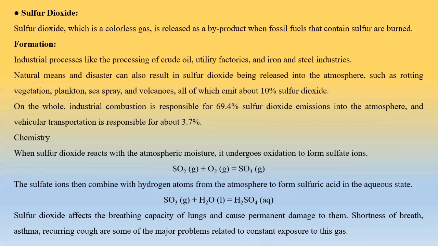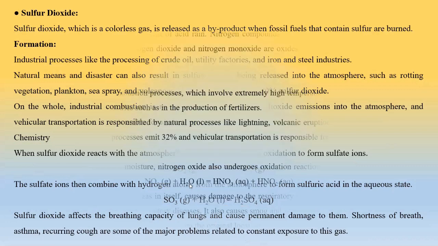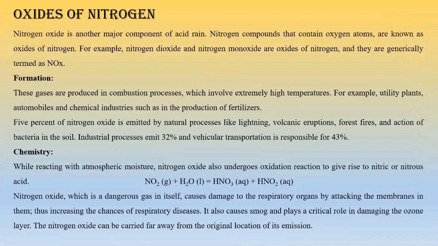So let us go to the next slide. Now, as we can see, we have already completed the oxides of sulfur part. Now we have the oxides of nitrogen. Nitrogen oxide is another major component of acid rain. We have seen that there are basically two components: one is oxides of sulfur and another is oxides of nitrogen.